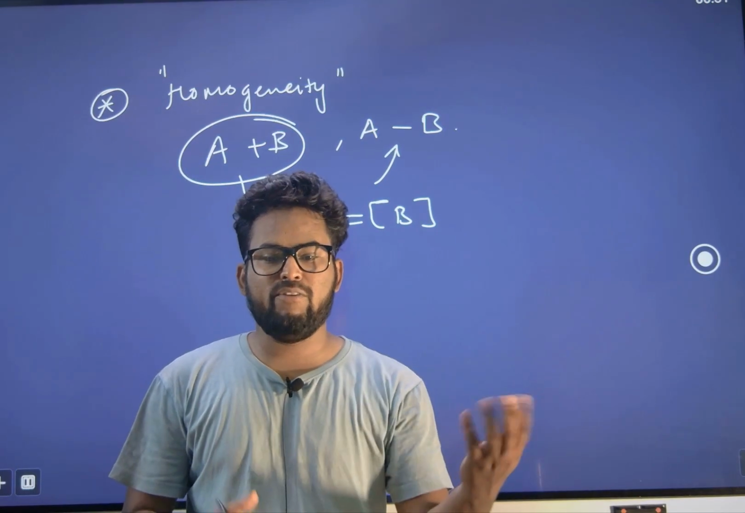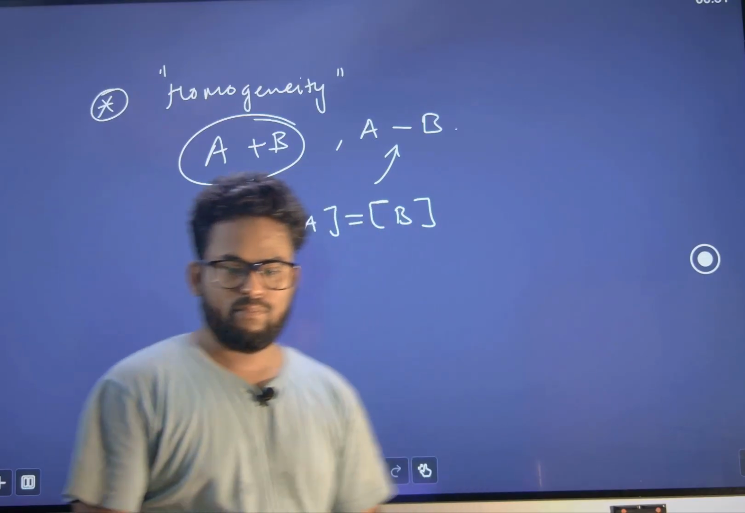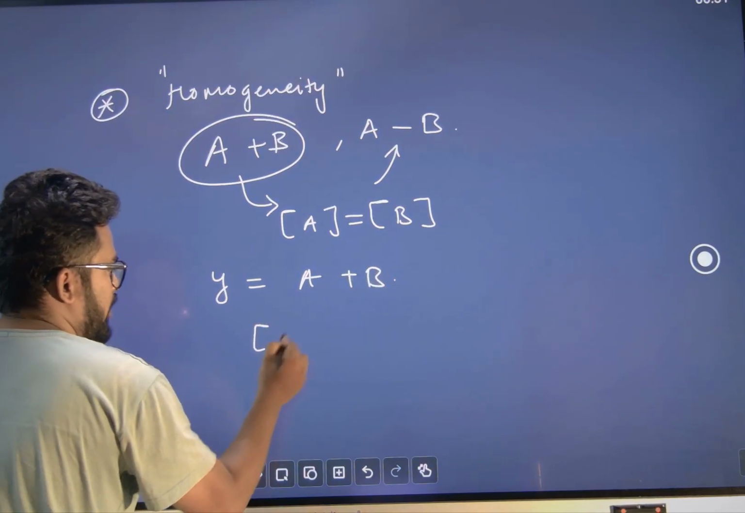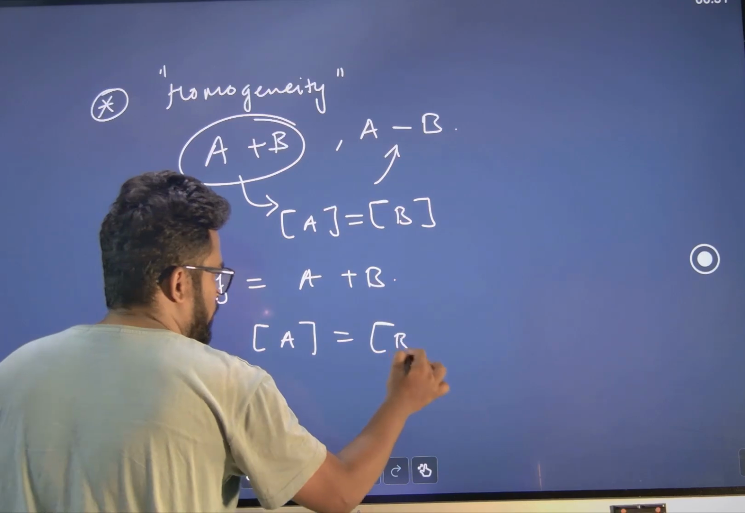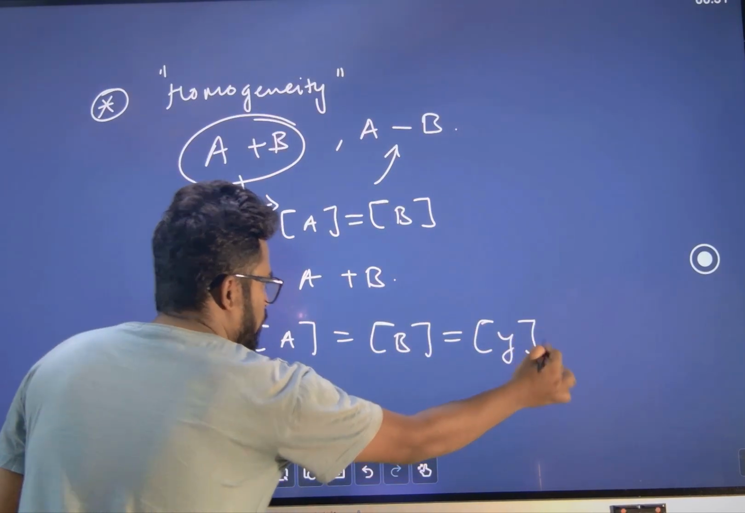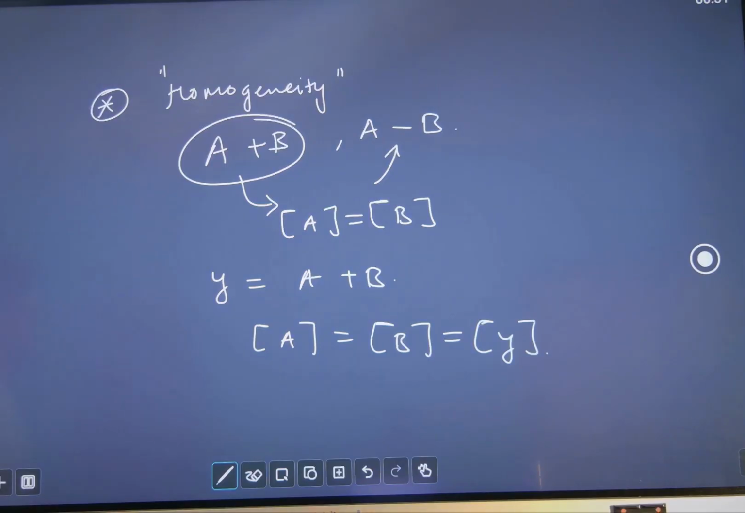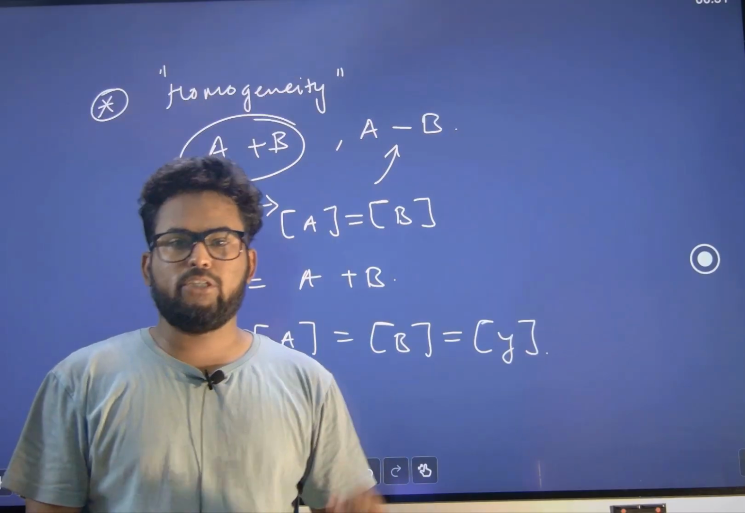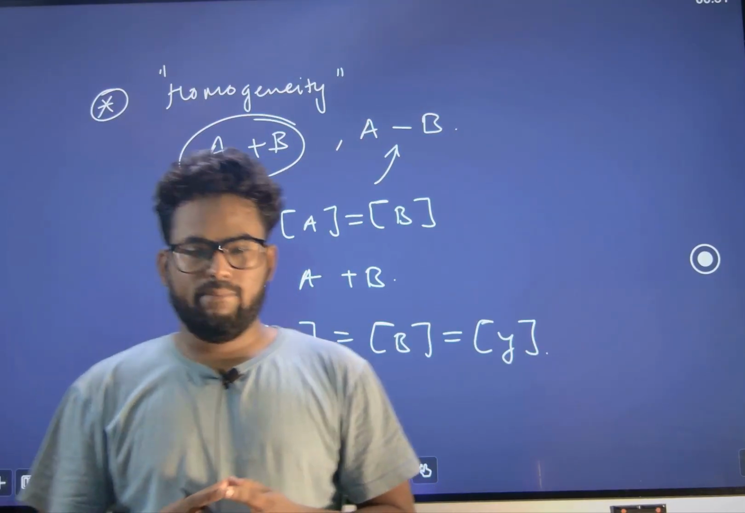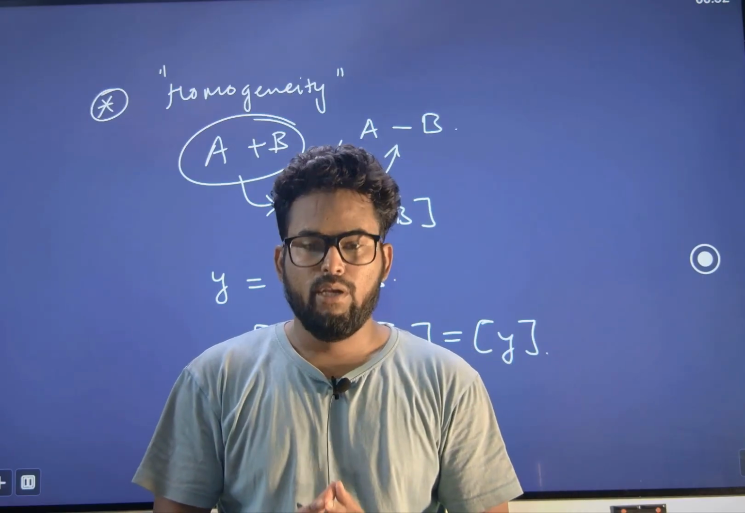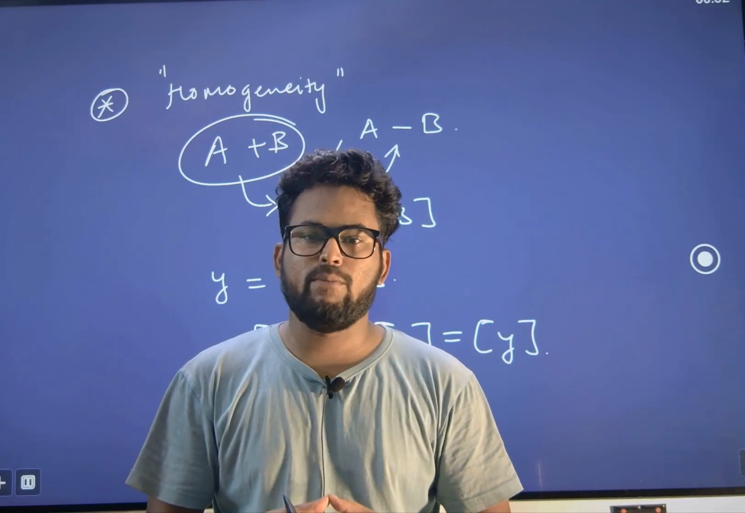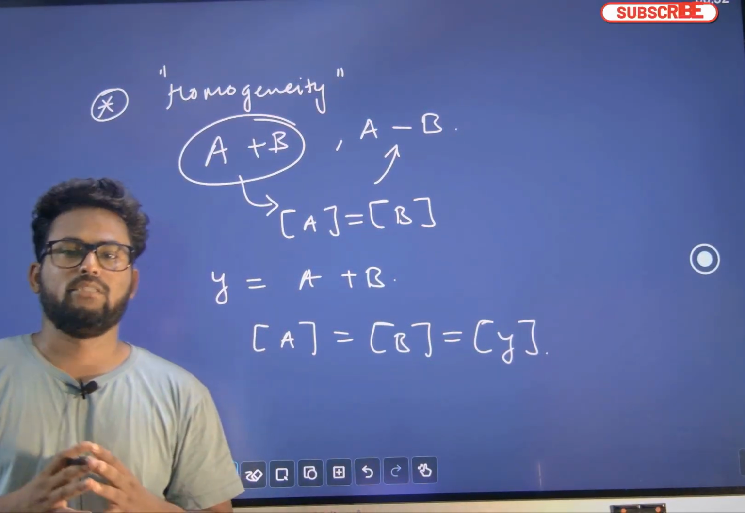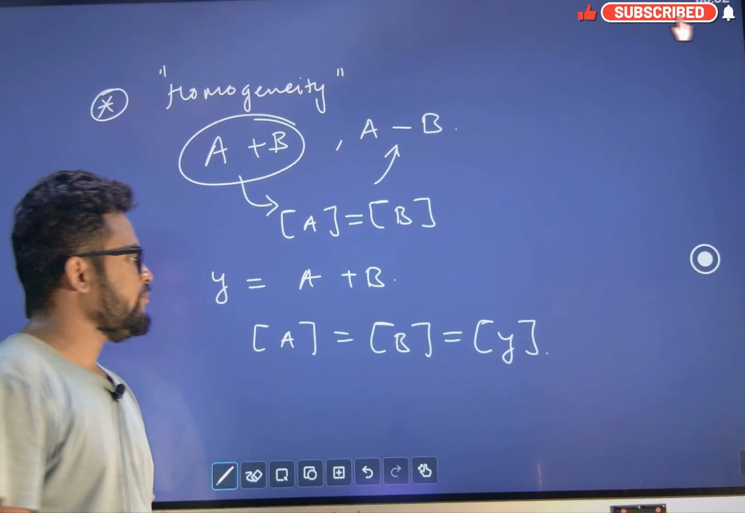Suppose we are adding A plus B and we are getting Y. So it means dimension of A must be equal to dimension of B must be equal to dimension of Y. Clear? Very simple principle of homogeneity of dimension. Addition and subtraction are only possible when they have the same dimension. Important point, it is not applicable for multiplication, not applicable for division, only applicable for addition and subtraction. Okay, this is rule number 1.